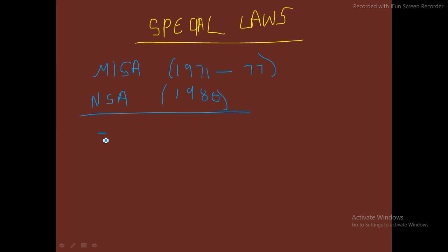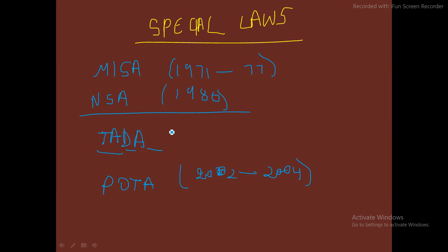Then we have TADA, the Terrorist and Disruptive Activities Act, which was enacted in 1985 and has since been removed. And POTA, the Prevention of Terrorism Act, which was there from 2002 to 2004.